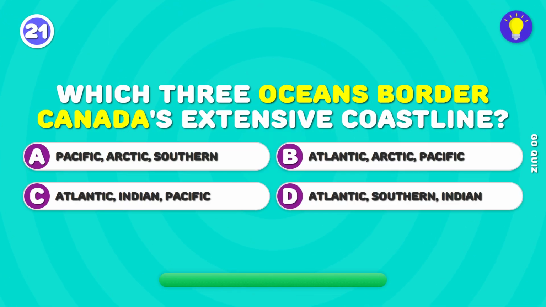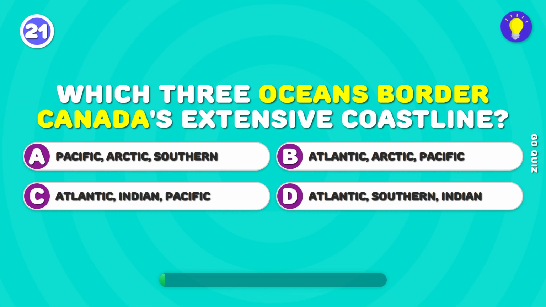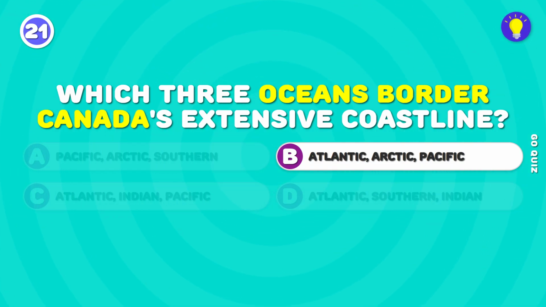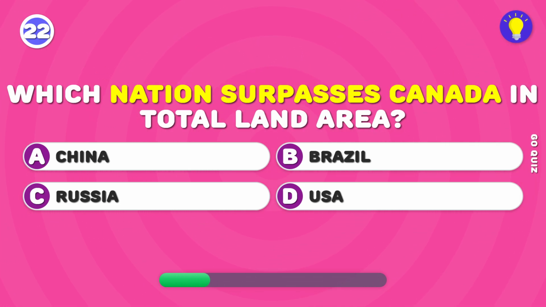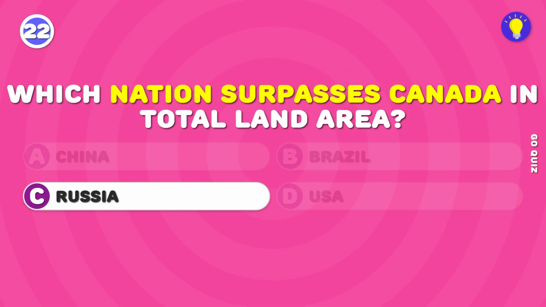Which three oceans border Canada's extensive coastline? Canada's coastline touches the Atlantic, Arctic, and Pacific Oceans. Which nation surpasses Canada in total land area? Russia is the only country larger than Canada by land area.